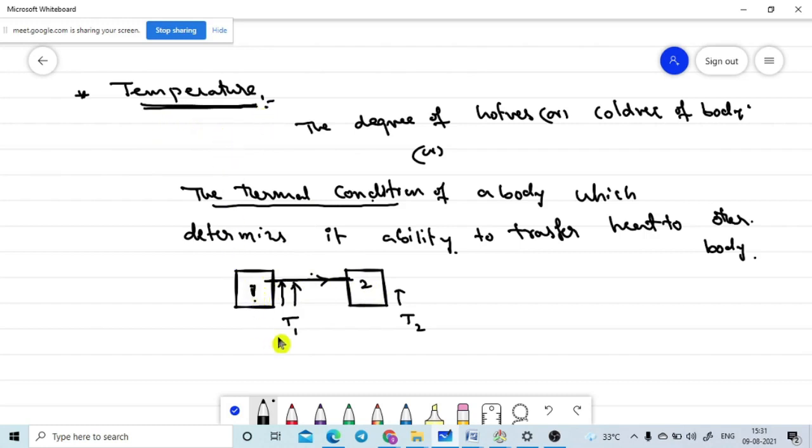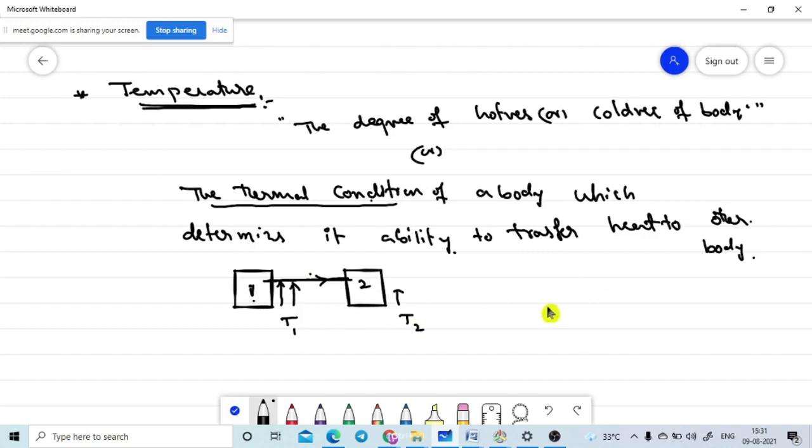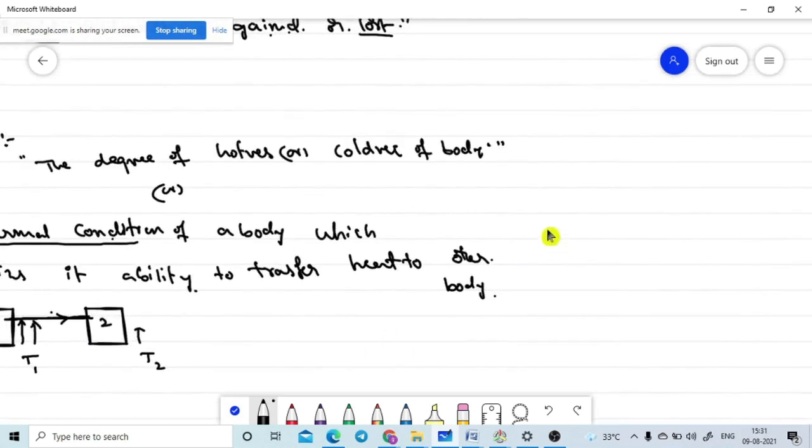This is the meaning of the second definition. Otherwise, if you feel the first is the easiest definition, you can go through that one also. There is no restriction on this. Now we need to know one important parameter here, so please observe this. Is the temperature coming due to the heat energy in the body, or is heat energy coming due to the temperature of the body?